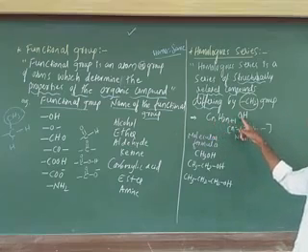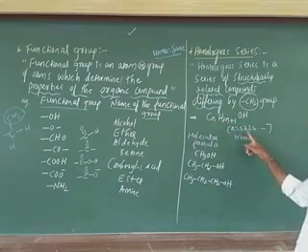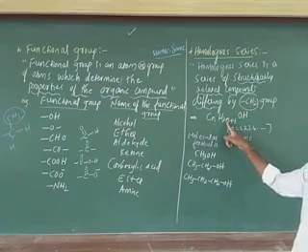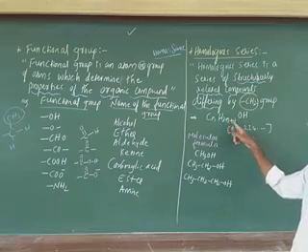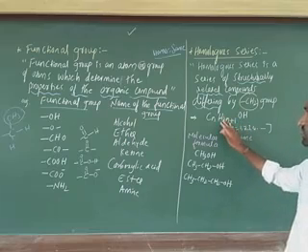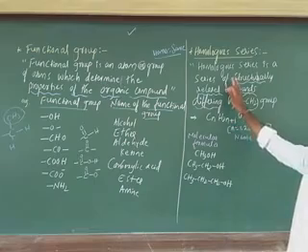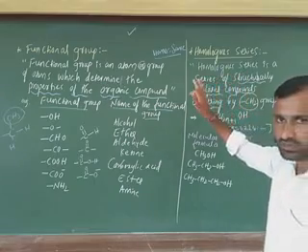CnH2n+1OH is there, n equal to 1, 2, 3 and so on. You have to fill n equal to 1 here, then 2, and in this case we are going to get 3, like this. This is the general formula. What is the definition? These are structurally related compounds differing by CH2 group.